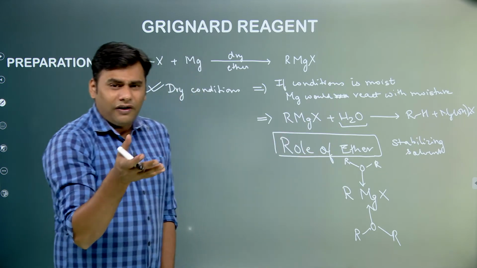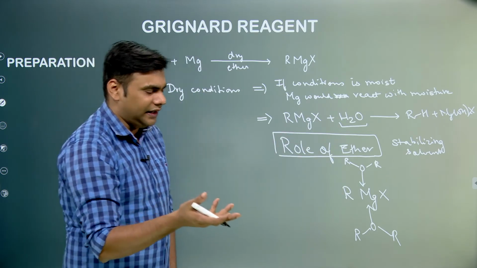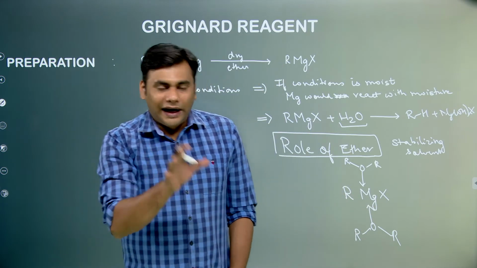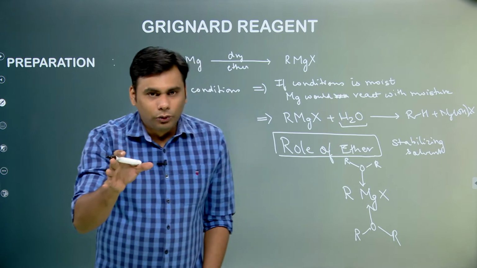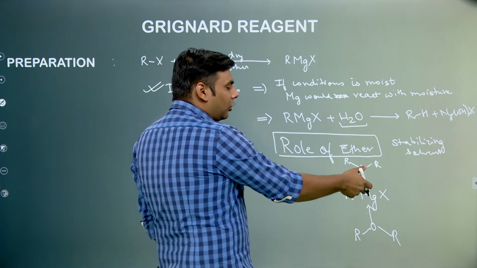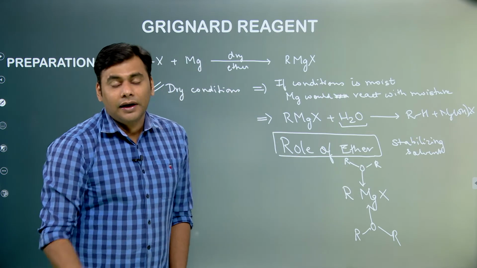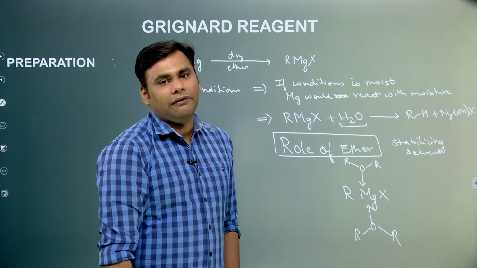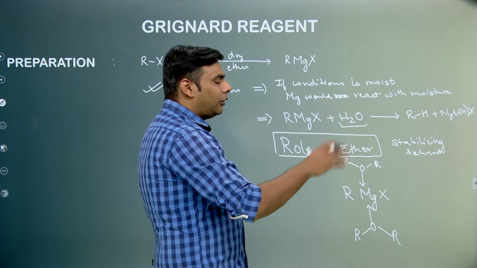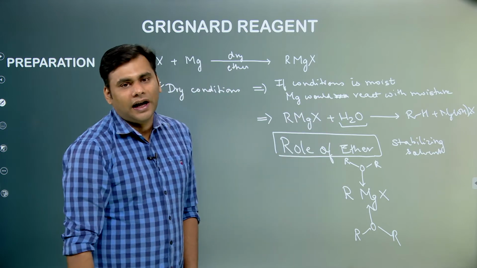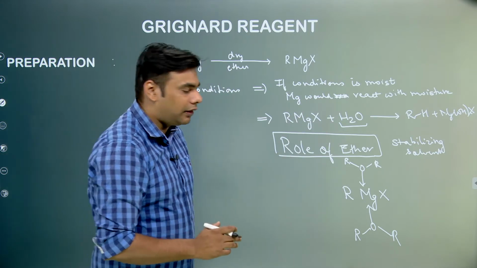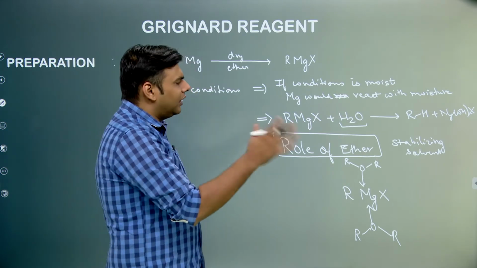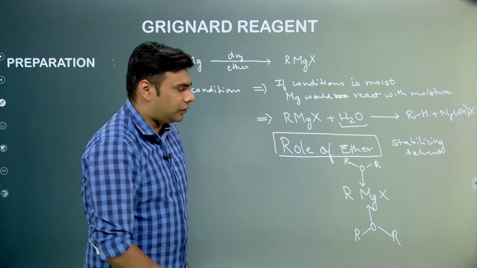Because if we are taking say any nitrogen containing group, say RNH2, nitrogen has a lone pair, so it can donate its lone pair to magnesium and stabilize it, but because it has hydrogen attached to an electronegative atom, that hydrogen would come out and get evolved as hydrogen gas, and the magnesium would react with it and lose its electropositive character.